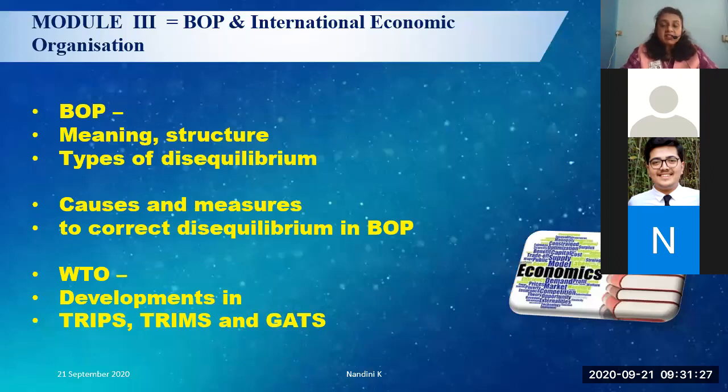Suppose India undertakes devaluation, what happens to exports? Exports become cheaper, imports become costlier. So automatically exports go out, earnings come in, the credit side improves, the debit side falls and the balance of payment statement improves. That is the connectivity, right? So all these are various methods to correct the disequilibrium in the balance of payments that you need to remember. Okay, class? All right. Then we come to WTO. What is WTO? World Trade Organization.